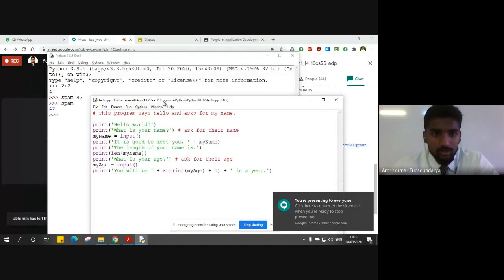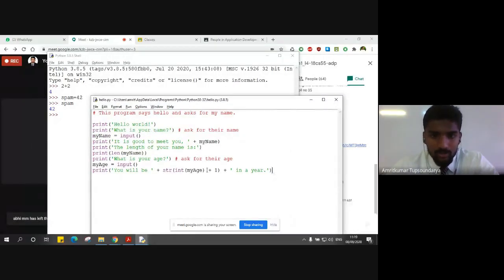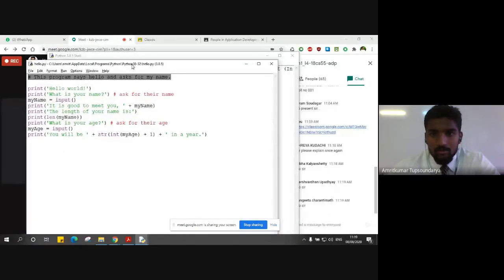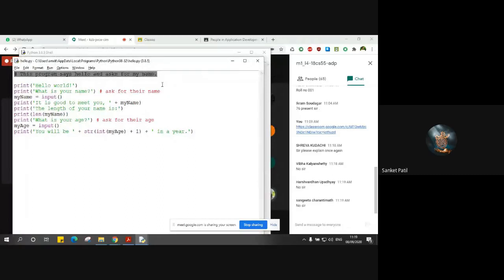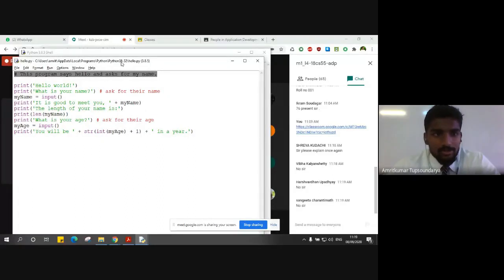So this is the program that we are going to execute now. And we'll see how every line in this file editor gets executed by the interactive shell or by our compiler, right? So before that, anybody can tell me what is this first line? Yeah, what is this first line? Comment line. It's a comment. Very good. It's a comment line.